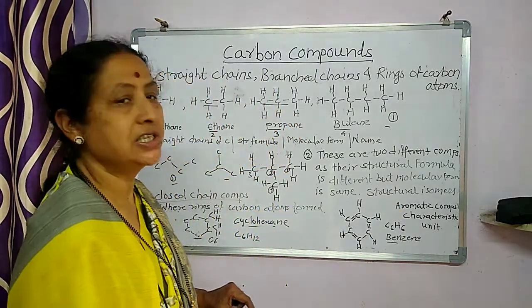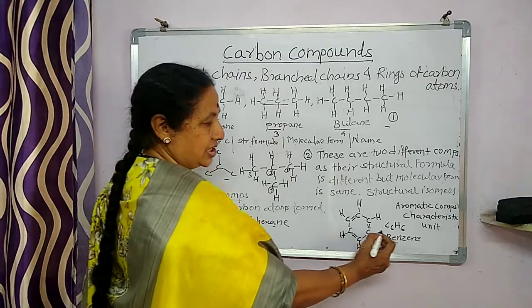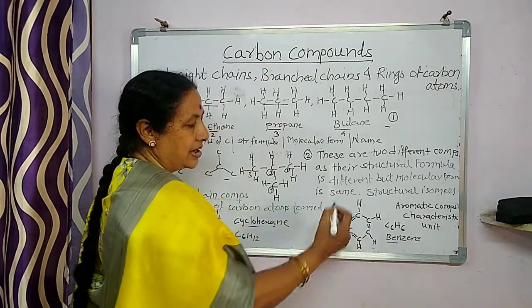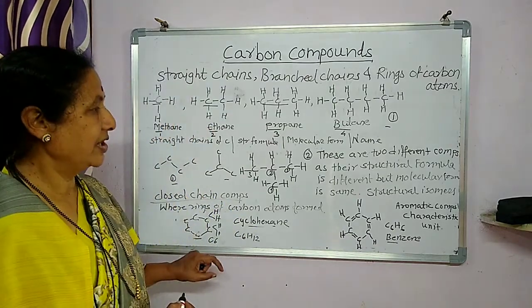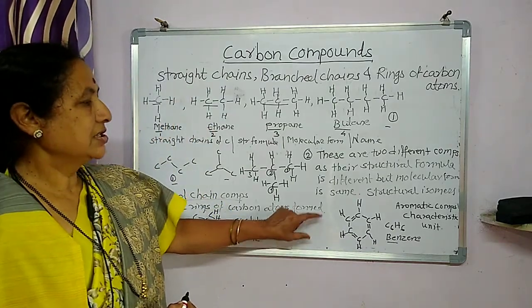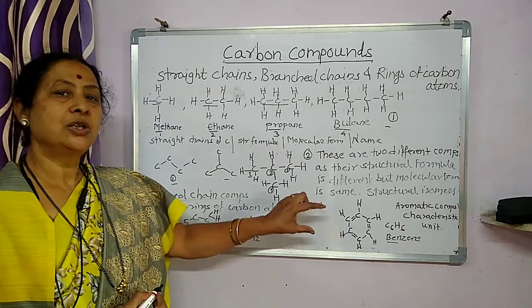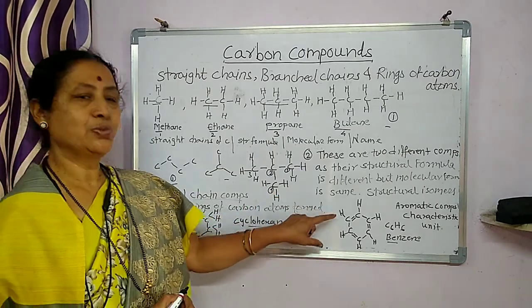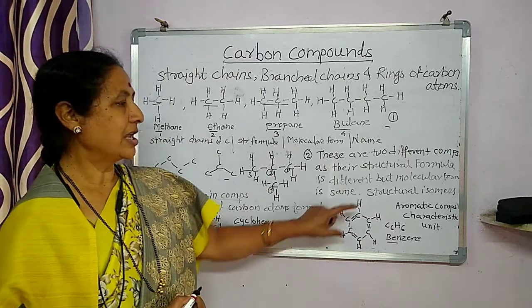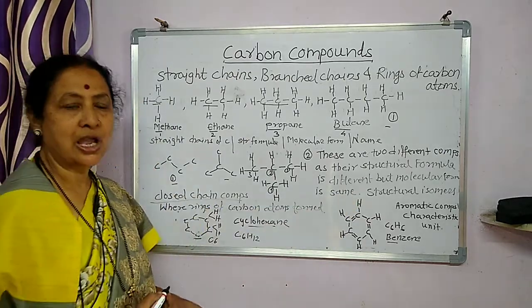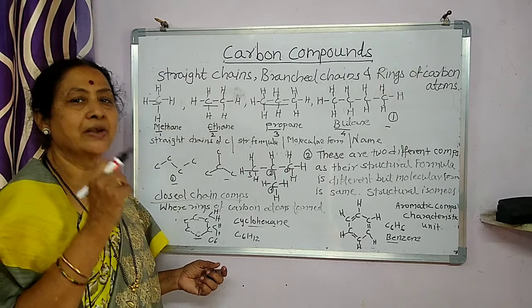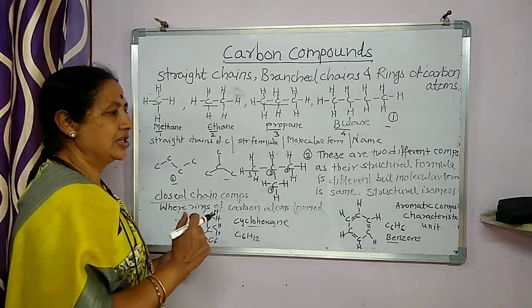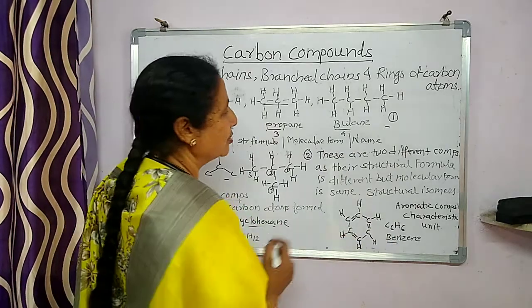The benzene ring is C6H6, with alternate carbon-carbon double bonds. This is the basic characteristic unit, and the compounds which contain this unit are called aromatic compounds. Aroma means having a specific fragrance or smell, odor. So these are called aromatic compounds.